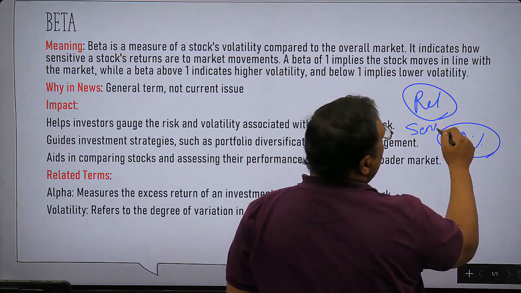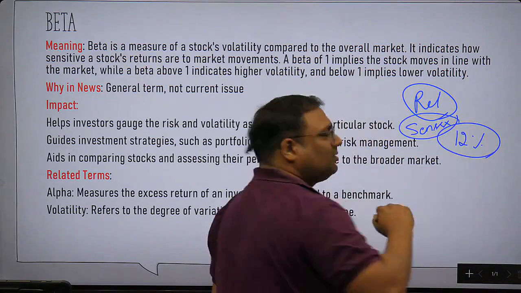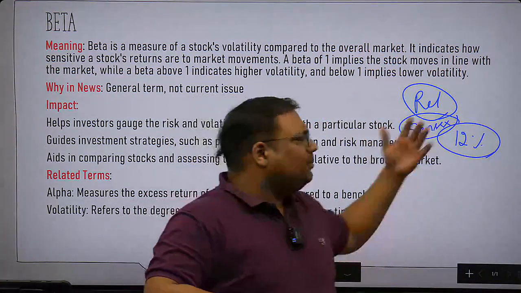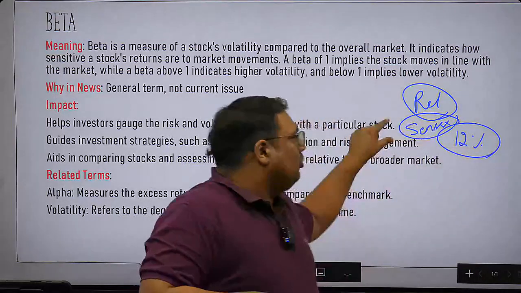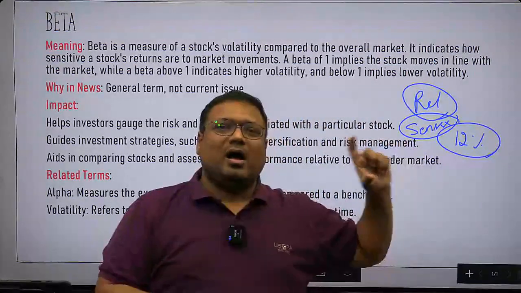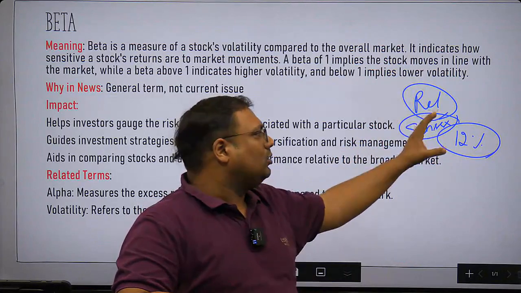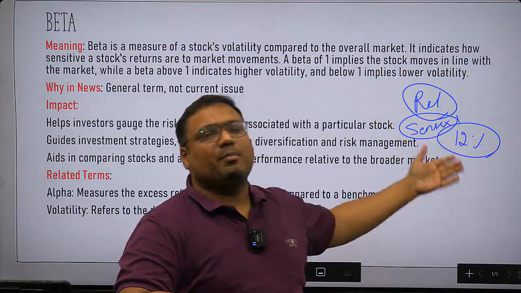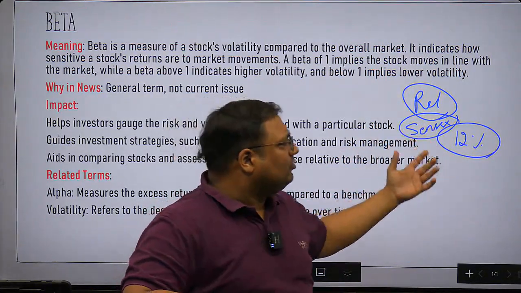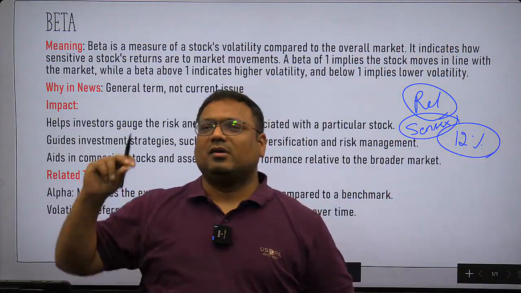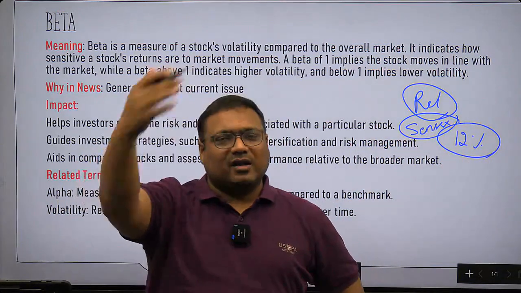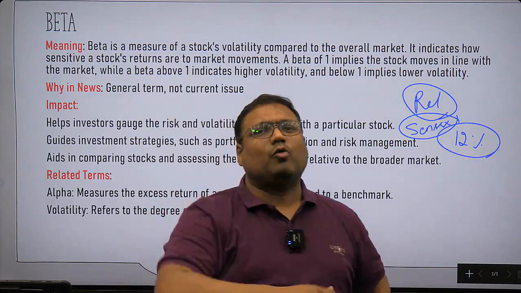So we take a benchmark. Let us say this is Sensex. It can be Nifty. It can be any other benchmark. So you pick up a benchmark, and according to that benchmark, you see the movement in a particular stock, or you see the volatility in a particular stock. Okay. So you see the growth of Reliance, whether it is growing at the rate of the market benchmark or lower than the market benchmark.